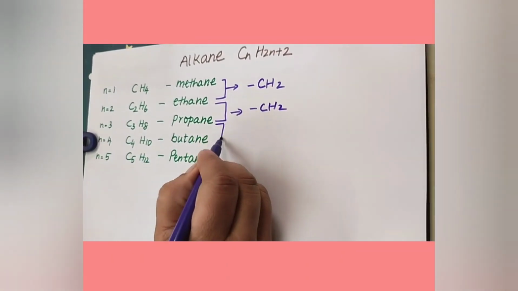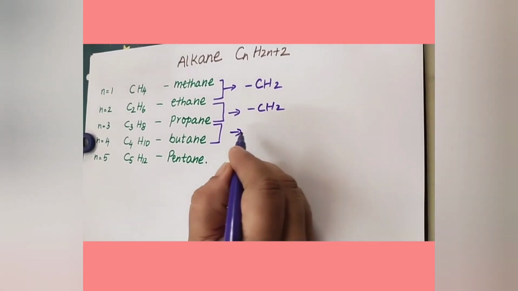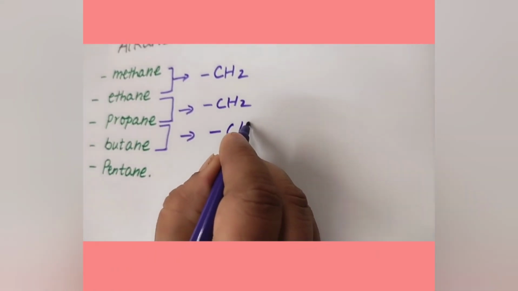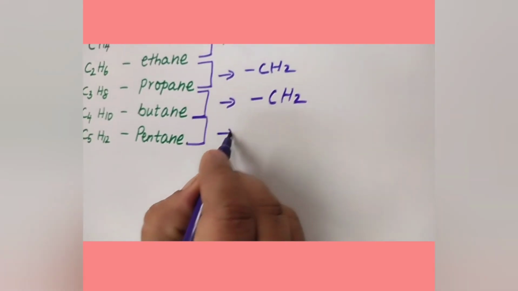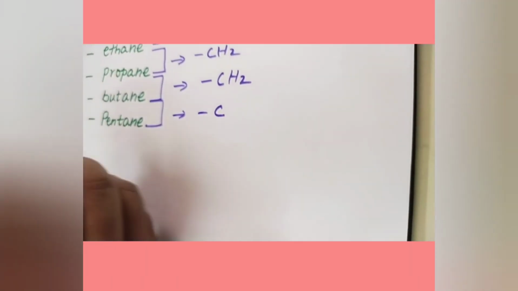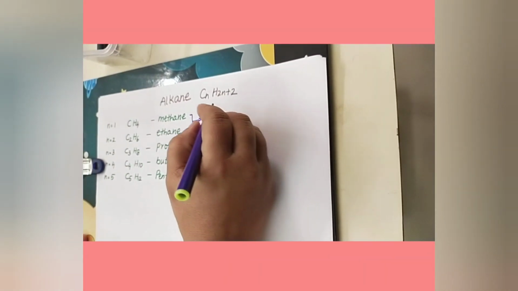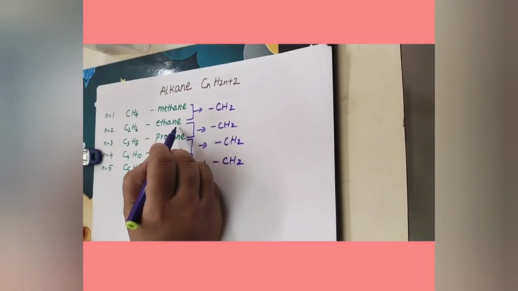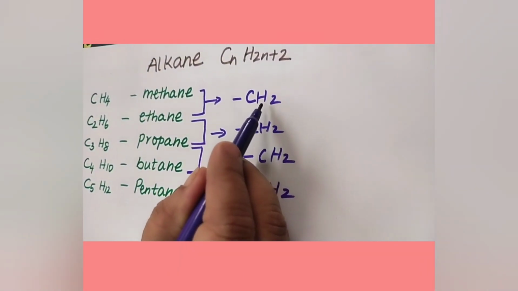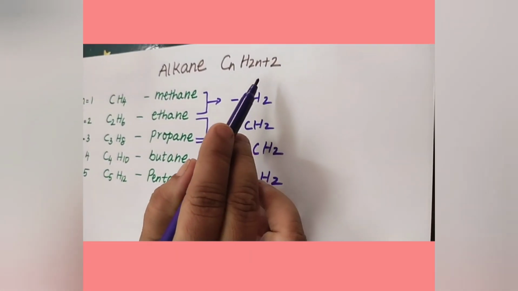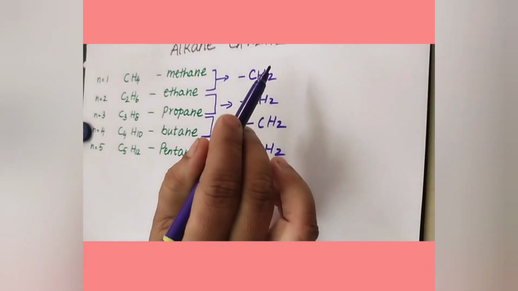Let us see the third and fourth. The successive members 3 and 4. What is the difference? See once again the same: one C and 2 hydrogens. Now between 4 and 5, again 1 carbon, 2 hydrogens. So the successive members differ by a CH2 group in this series. This is also an important factor for the homologous series.